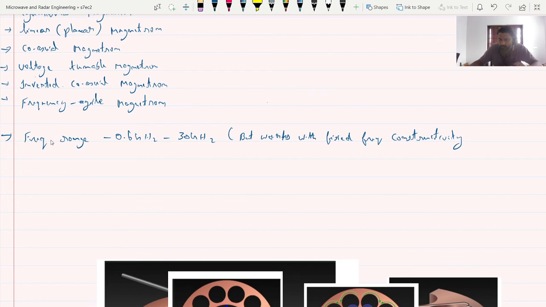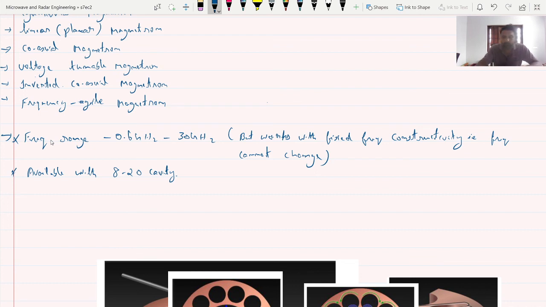So if you are designing a magnetron, it will work with a fixed frequency that cannot be changed. Next point, this can be available with 8 to 20 cavities.